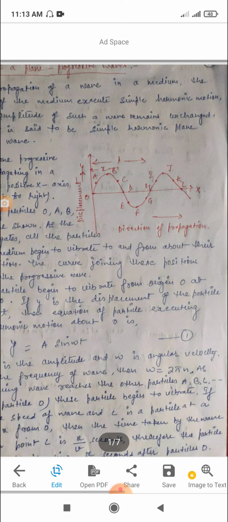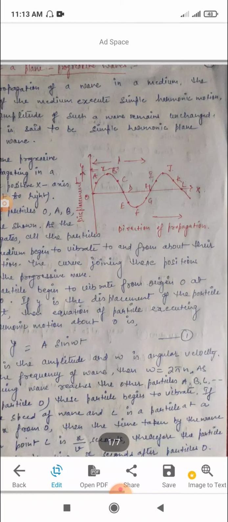As the wave propagates, all the particles of the medium begin to vibrate to and fro about their mean position. Let the particle at the origin O begin to vibrate at time t equal to 0, and let y be the displacement of the particle at time t.